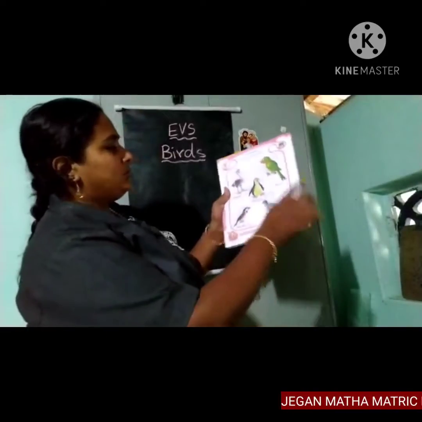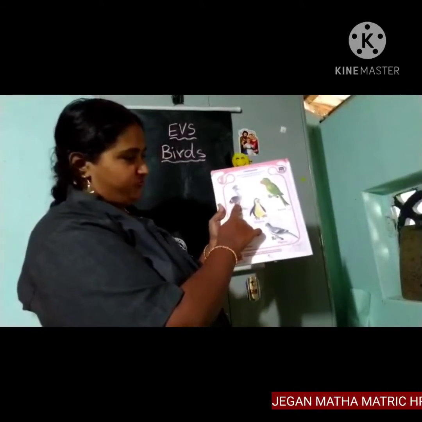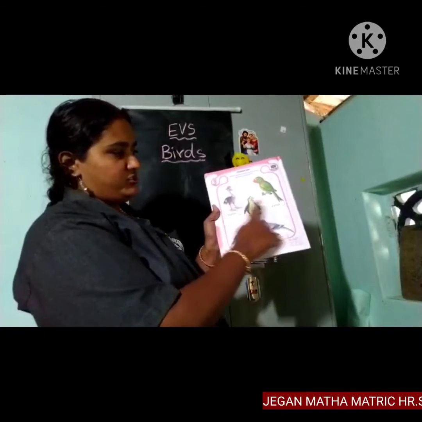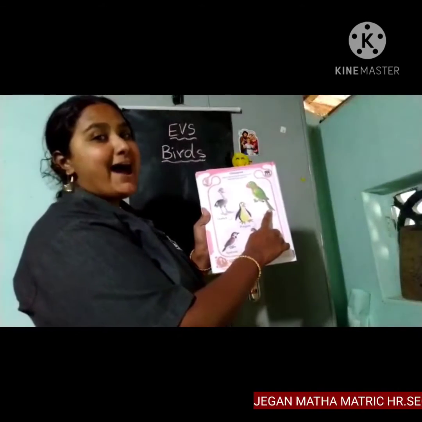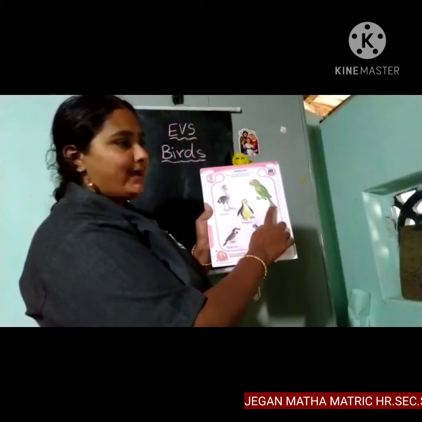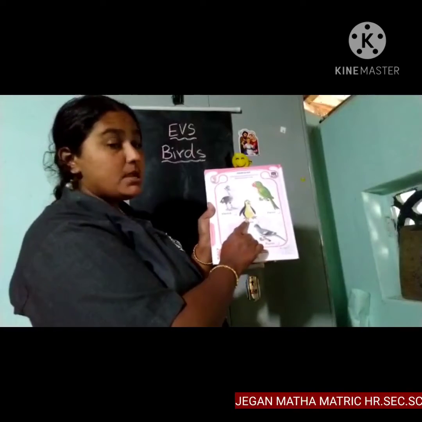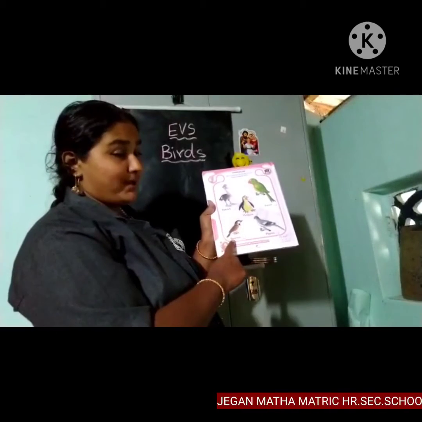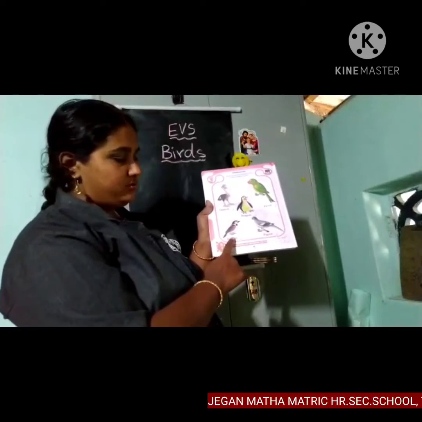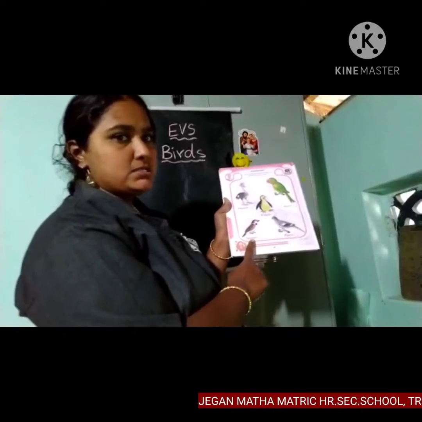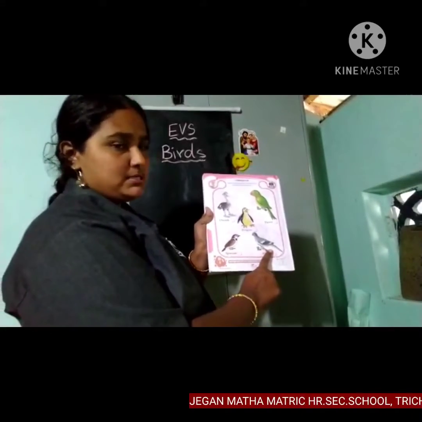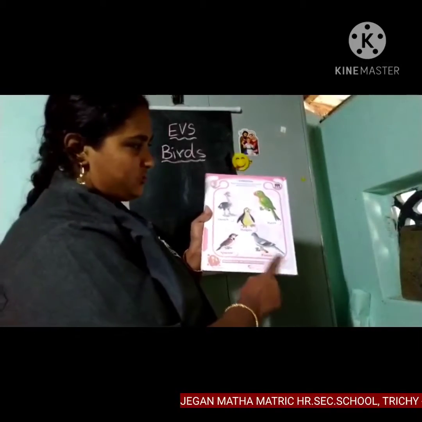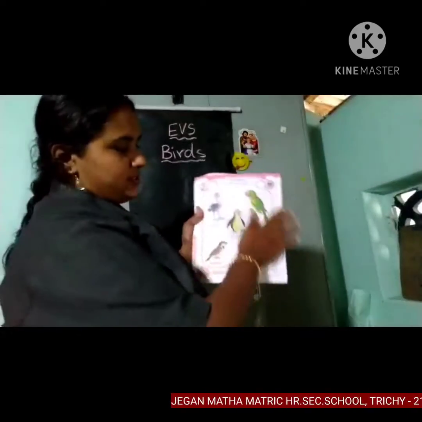Okay, children, come on. What picture is this, children? Ostrich. What picture is this? Parrot. What bird is this? Penguin. What bird is this, children? Sparrow. What bird is this? Pigeon. Okay, children, let's learn the birds.